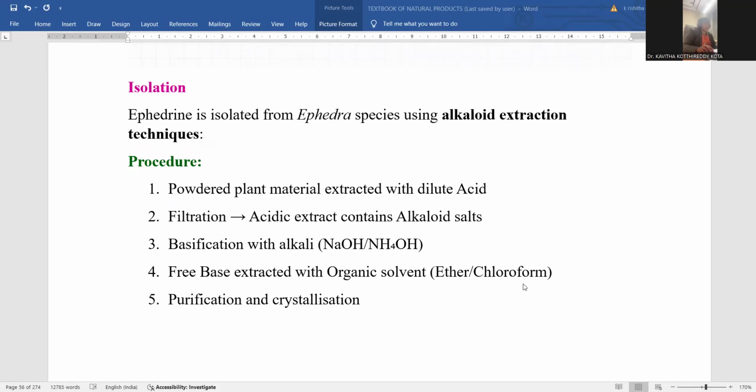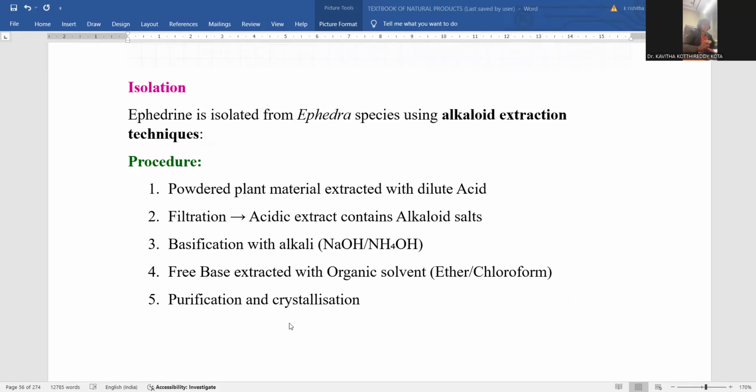After extracting this, what happens? The extract is taken in a petri dish, so that the ether will be conveniently evaporated within a short span of time, leaving all the solid ephedrine within that dish only. So that is the process of extracting the material without adding any contaminants.